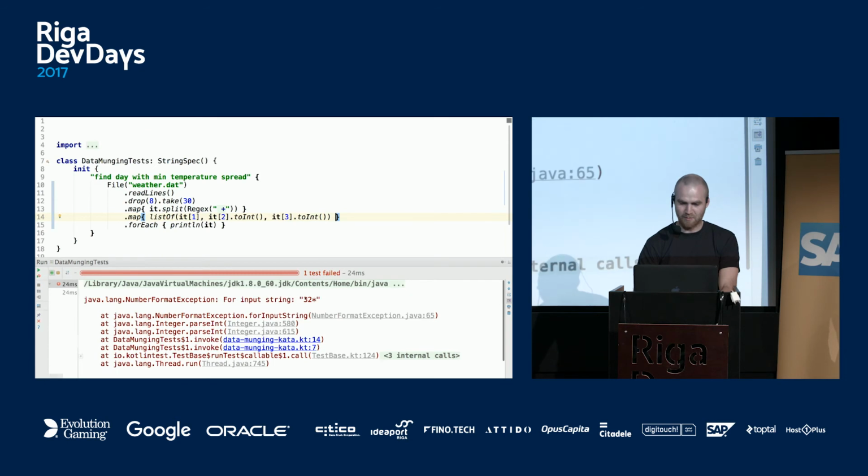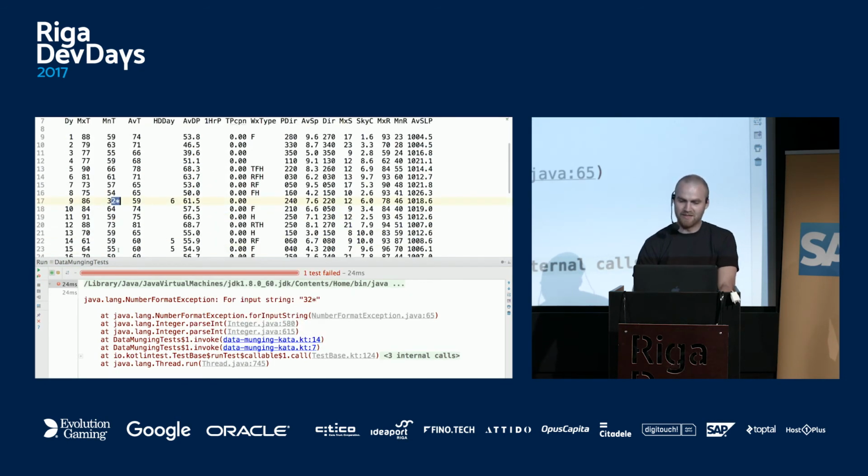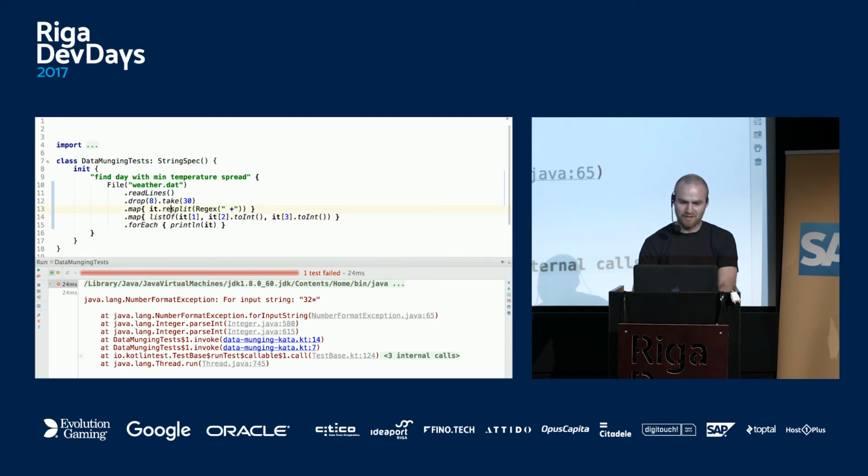Yeah, because there is some enterprise data, like these stars over here. I don't know what they mean. So let's say replace the star with nothing, just delete them. Yeah. Notice here we're doing list of, which is just Arrays.asList in Java.